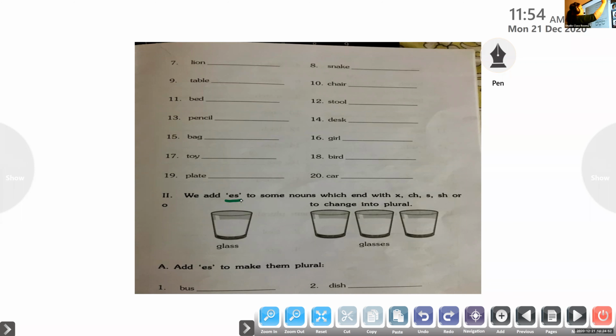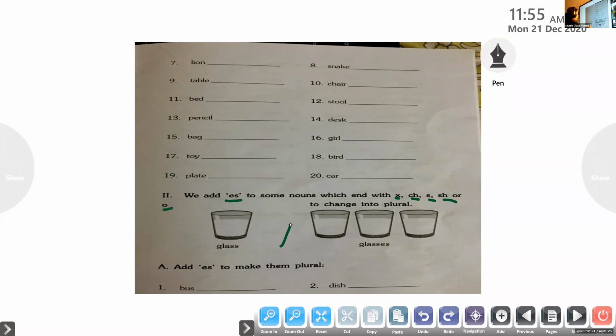Say it once again. We can add ES. Abhinav, sit properly. Put your hands down. Okay. We can add ES to some nouns which end with X, CH, S, SH or O and make their plural forms. Yes.